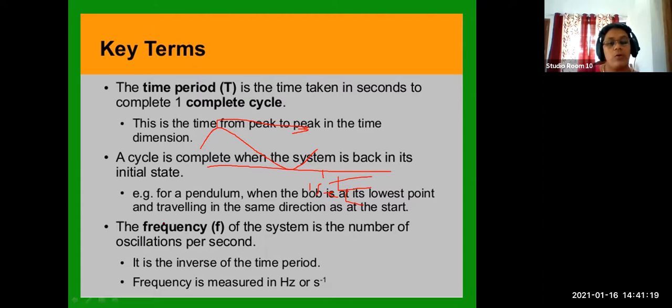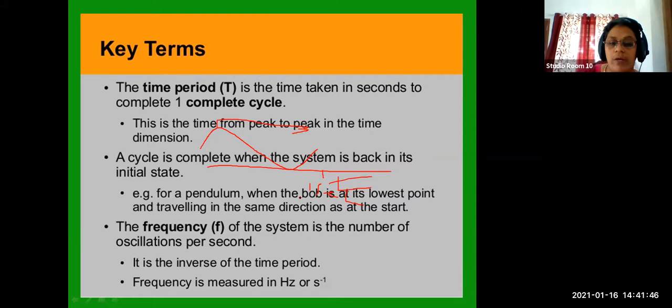And one oscillation is complete when the system is back in its initial state. Initial state means the mean position. It started from the stationary position, goes to one side and comes back to the mean position, then goes to the other side and comes back to the mean position. That is one complete wave, what I explained.